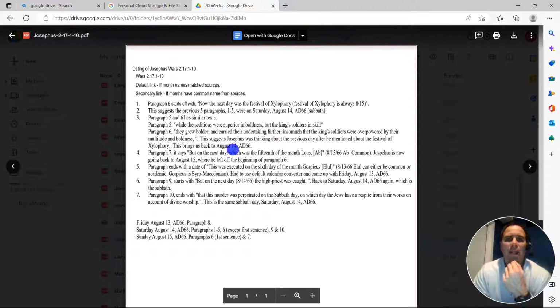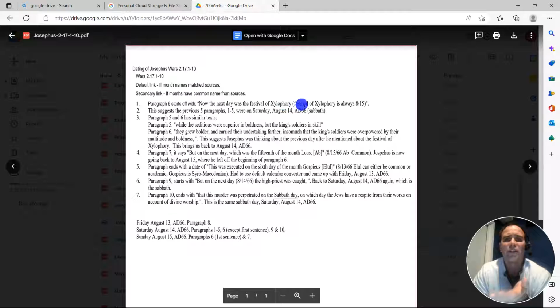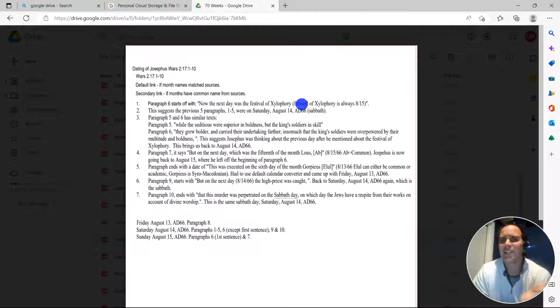So it's kind of like the festival of Xylophory is like Valentine's Day. Valentine's Day is always February 14th. Similarly, Xylophory always had the same date, August 15th. And then he confirmed that when he continues here. So now he's going back to the 15th. Now we go to,